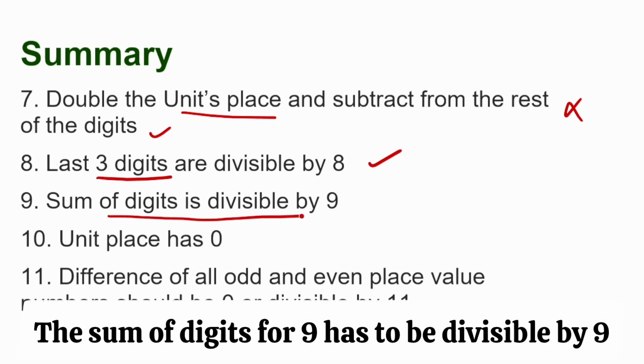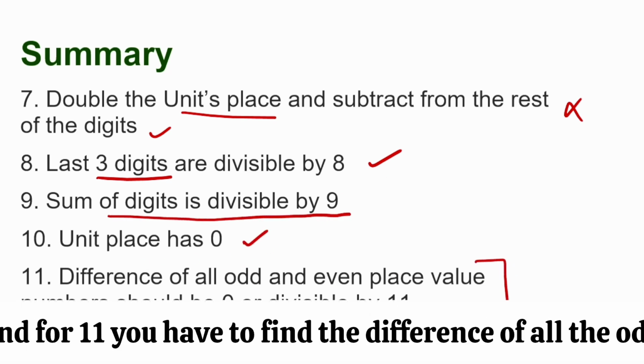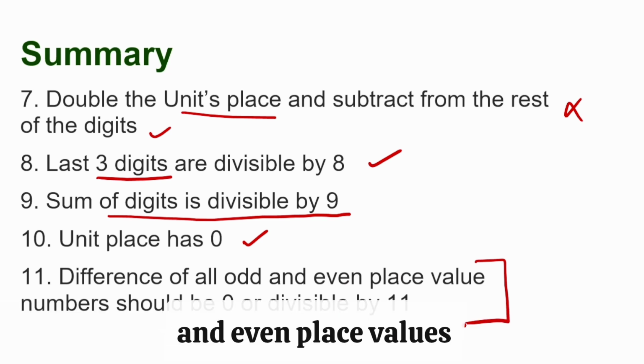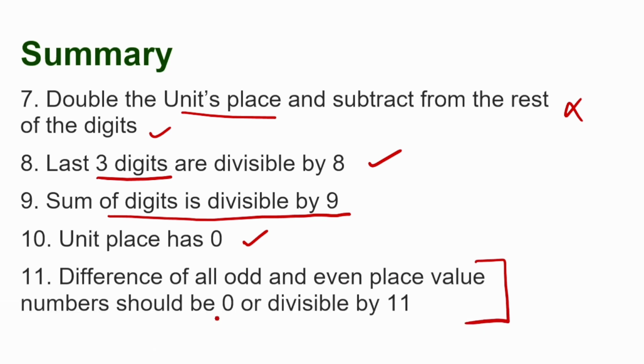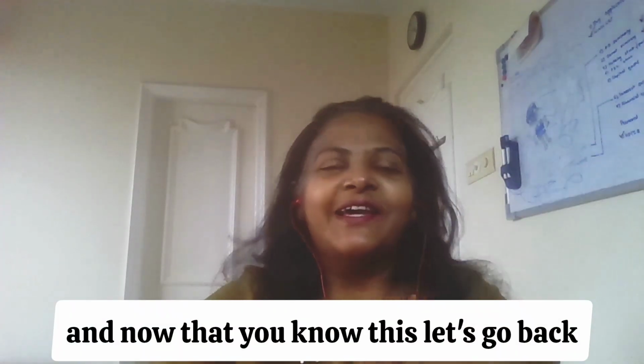The sum of digits for 9 has to be divisible by 9. For 10, the units place has to be 0. And for 11, you have to find the difference of all the odd and even place values, and it should either be 0 or divisible by 11. So learn those rules up well. And now that you know this, let's go back and solve the sums.